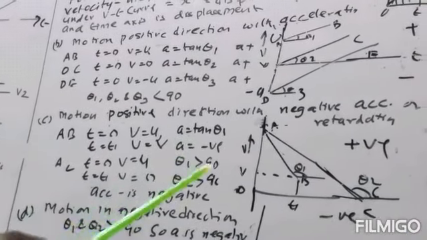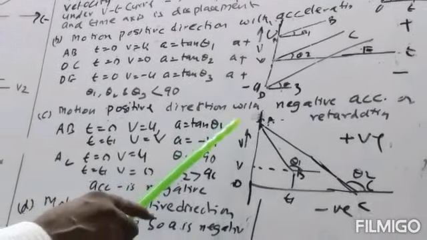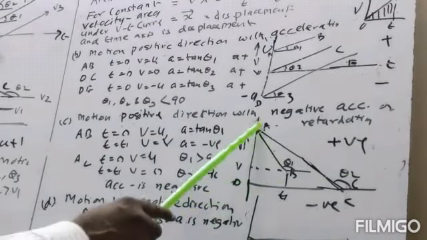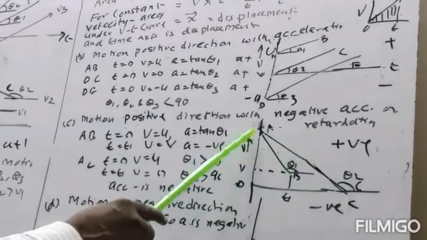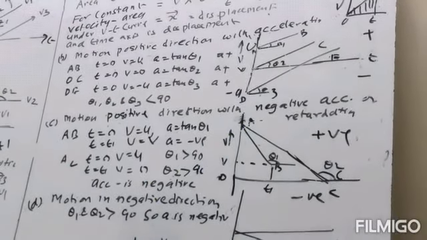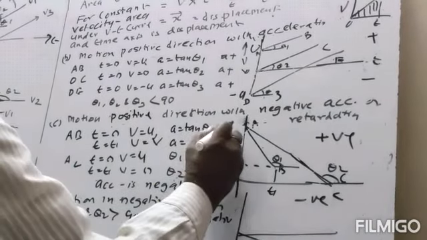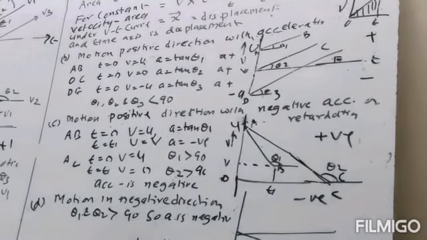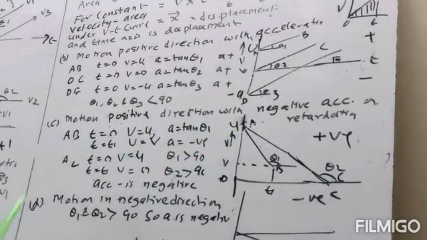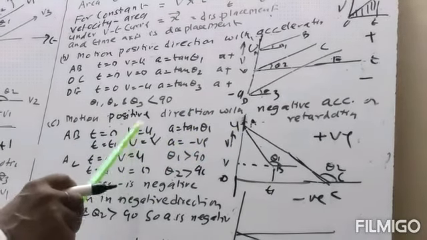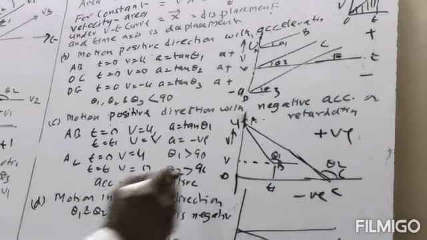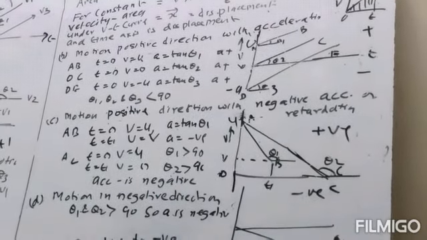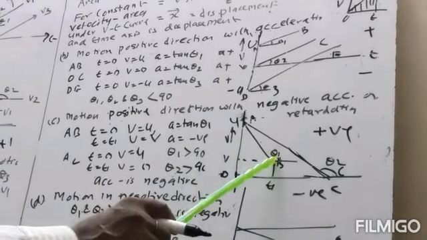In the positive region, for the AB curve and the AC curve, the initial velocity is u for both cases. At t is equal to 0, v is equal to u, and a is equal to tan theta 1. And theta 1 is more than 90, so the acceleration will be negative.